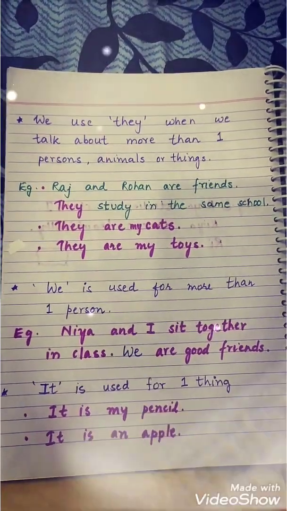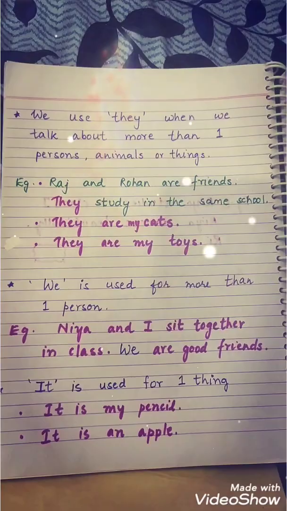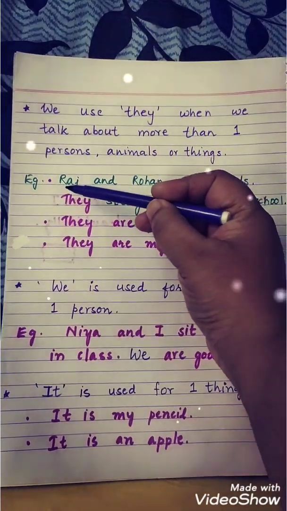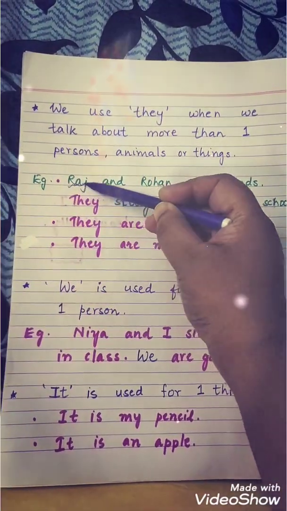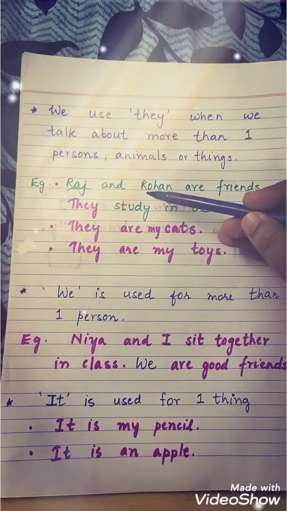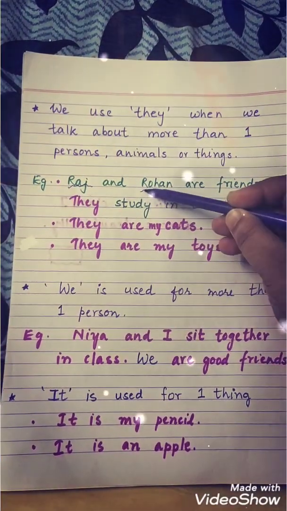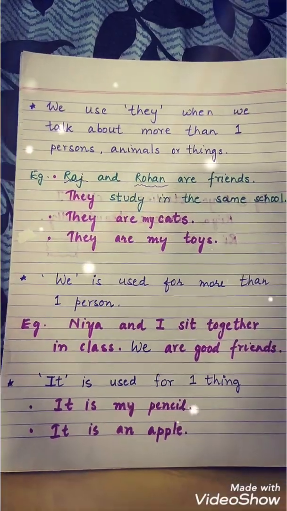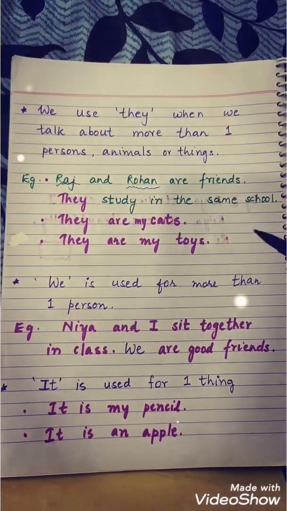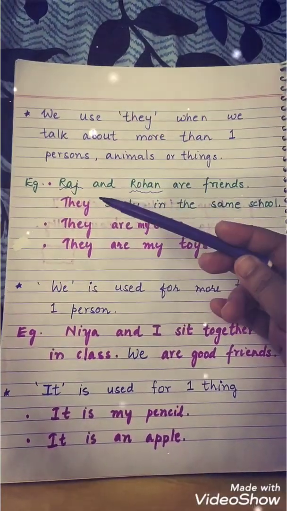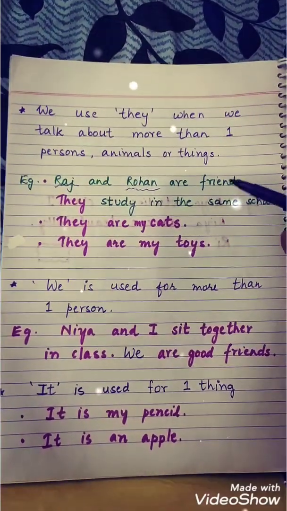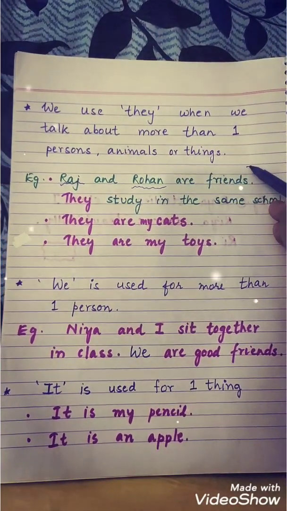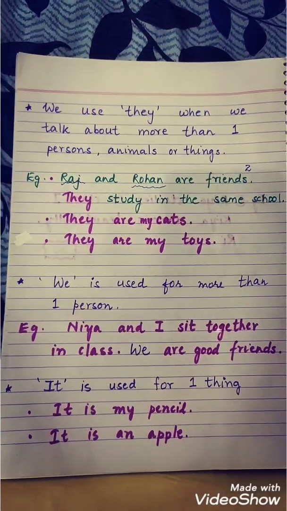For example, let's see, Raj and Rohan are friends. Children, in this sentence, how many people are we talking about? Now pay attention. We are talking about Raj. We are talking about Rohan. Now look, how many are there? Raj and Rohan. That means we are talking about two boys, isn't it?